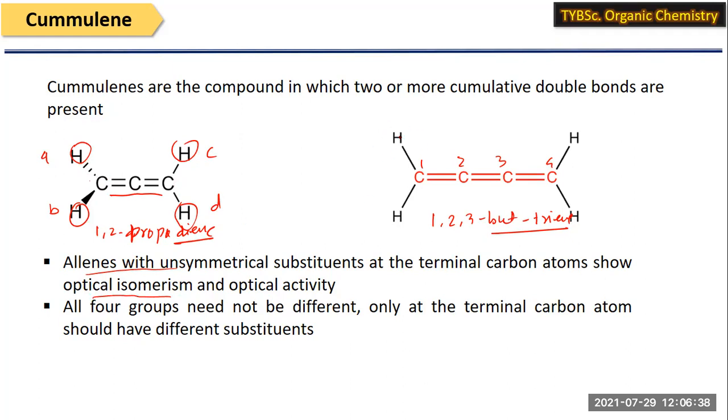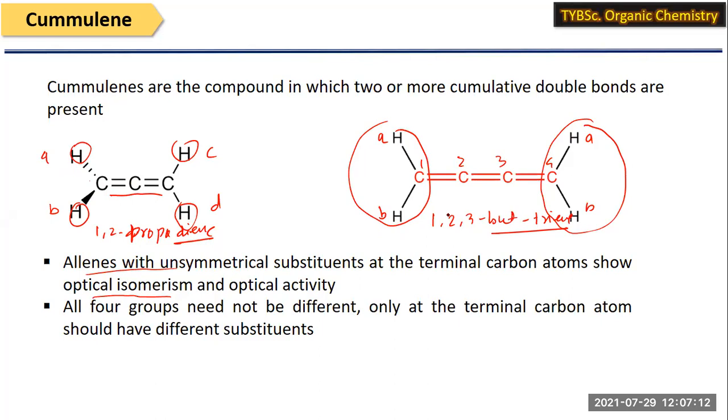Similarly, here, if the substituent is A, this is B, this is also A, this is also B. The condition is that each terminal carbon should have different substituents. Here also, this terminal carbon should have different substituents. Therefore, it shows optical isomerism. The second point is that there is no need for all groups to be different. The only condition is that each terminal carbon should have different groups. Here you can see A, B, C, D, all four groups are different.